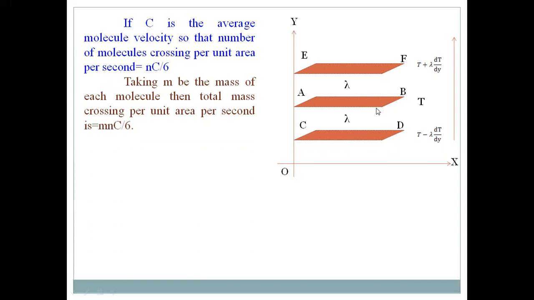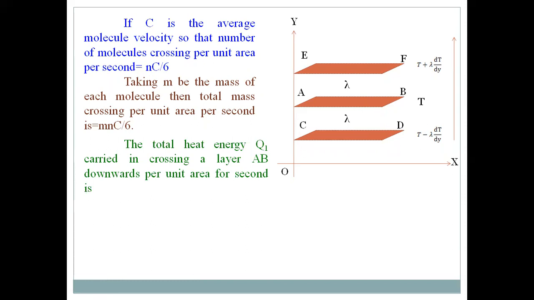So now we will apply the equation of specific heat. We now know the amount of heat energy Q1, which is crossing from layer EF to AB. We know the formula Q is equal to m s dT, or maybe m c dT. Here m is the mass of the molecule, and the specific heat is taken as CV, that is, specific heat at constant volume and temperature. So that is from the specific heat definition.